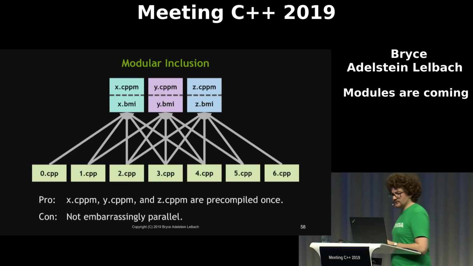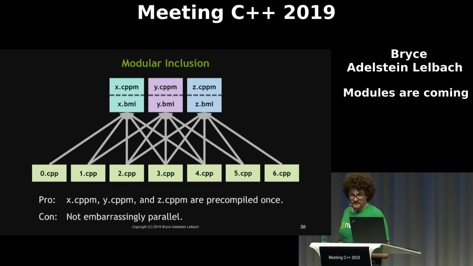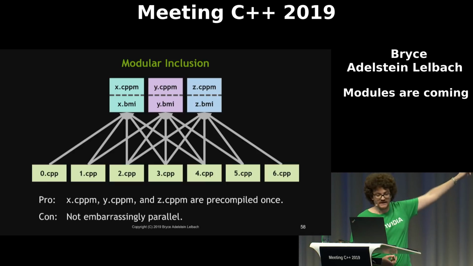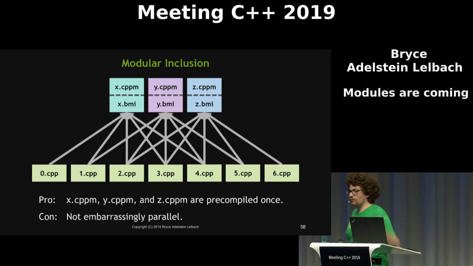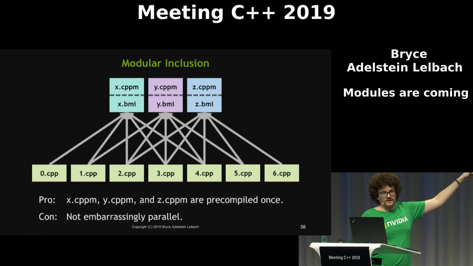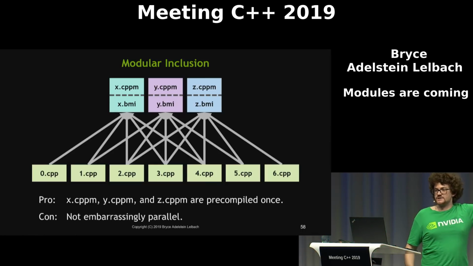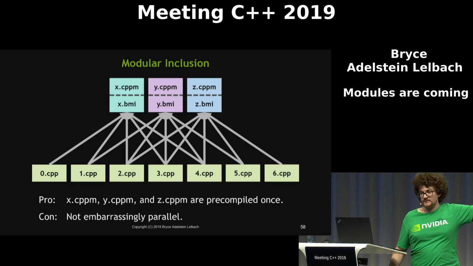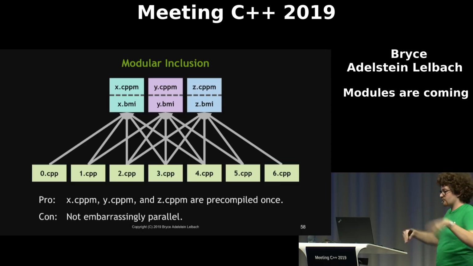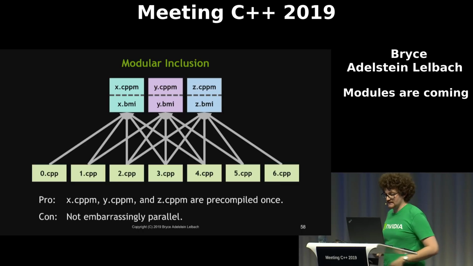Now, the modular inclusion model is more efficient because the interfaces are precompiled just once instead of 7 times in this example, but it's not embarrassingly parallel because before you can start building all 7 of those source files that are using those interfaces, you need to have built the interfaces, which means that you need to have agreed on which threads or processes are going to build those interface units. You can't just spawn off and have everybody work independently.